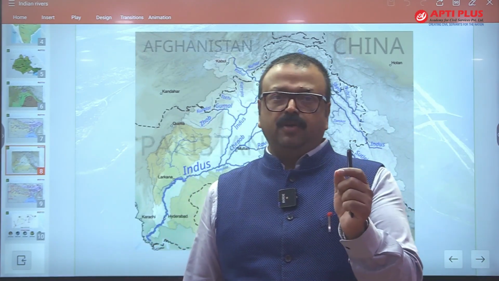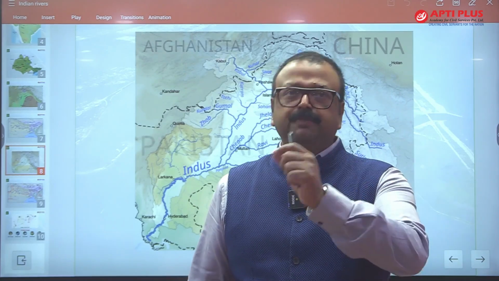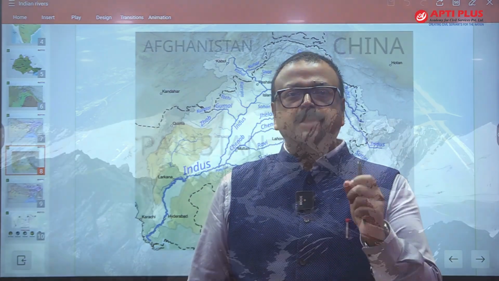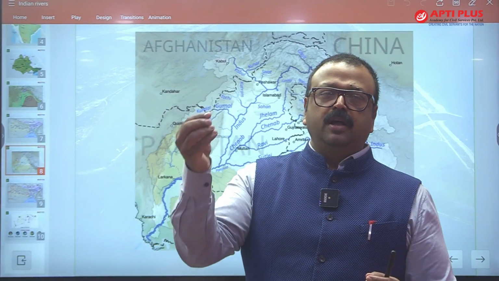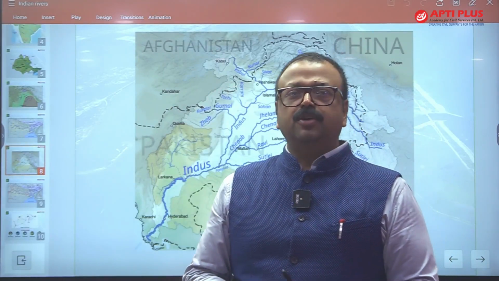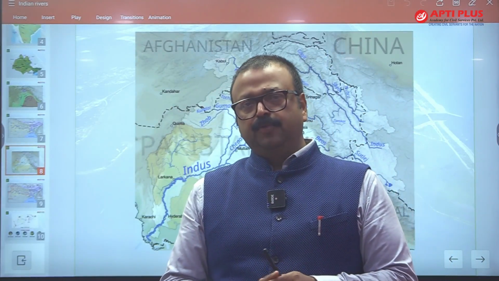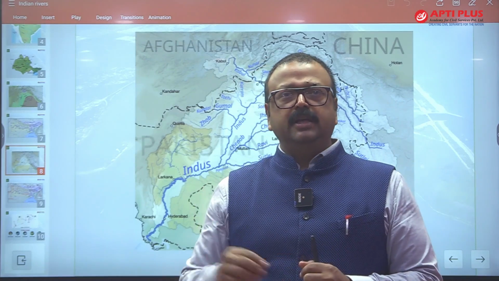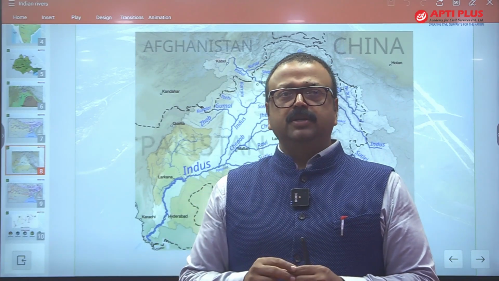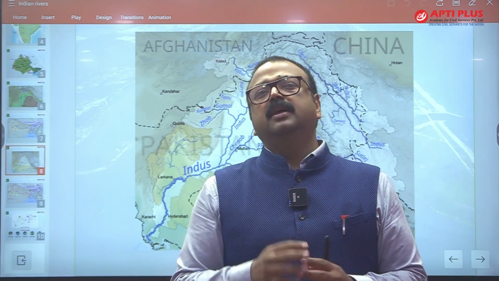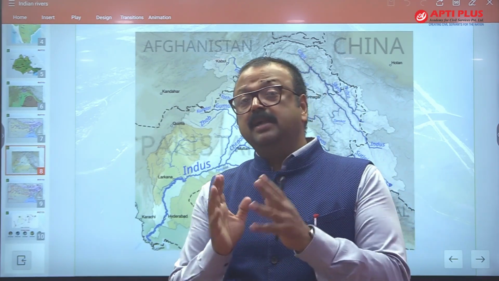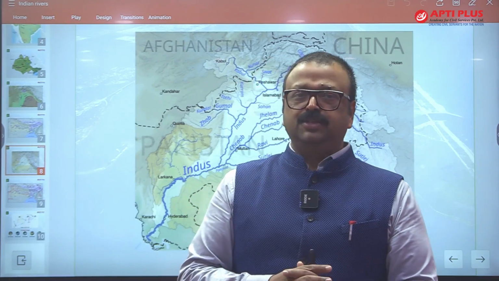The Jhelum originates from the Pir Panjal range. In the Pir Panjal range, there is Sheshnag Lake, and from Sheshnag Lake one stream, one spring comes out, which is called the Verinag spring. From here the Jhelum originates and it runs towards the north-west and it meanders in this area. There is meandering in the Jhelum in Jammu and Kashmir.